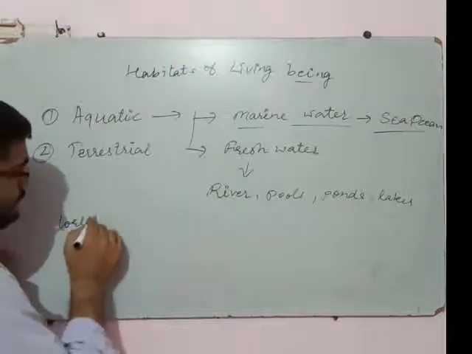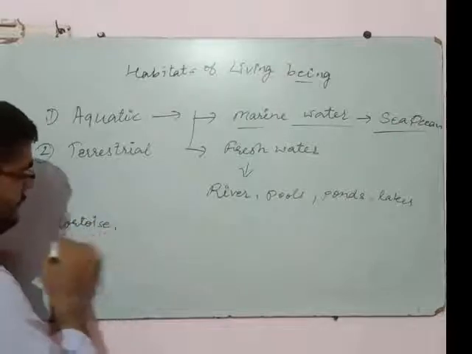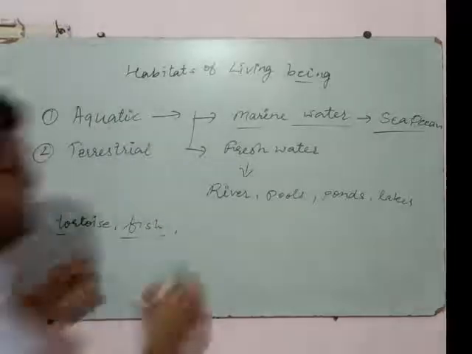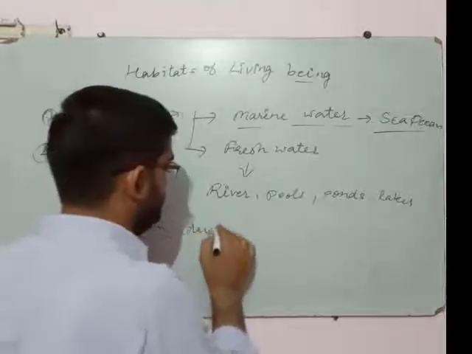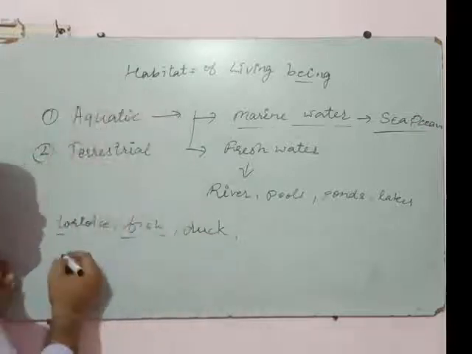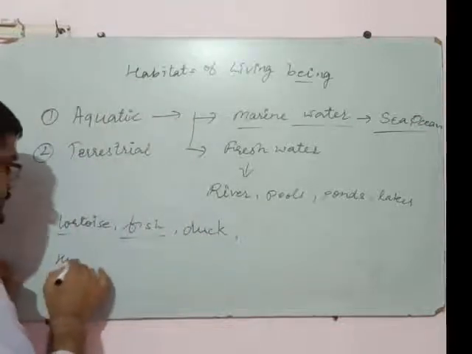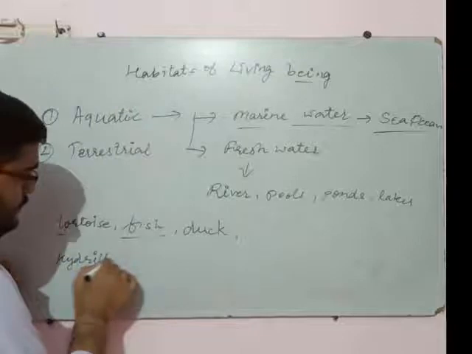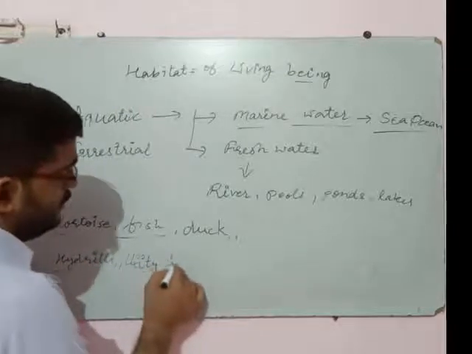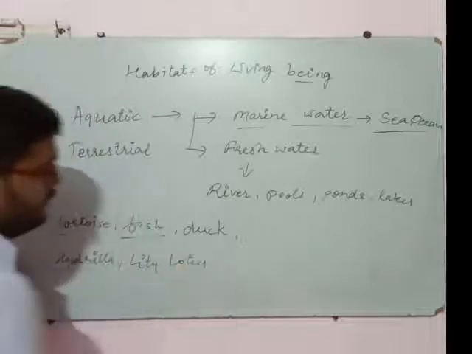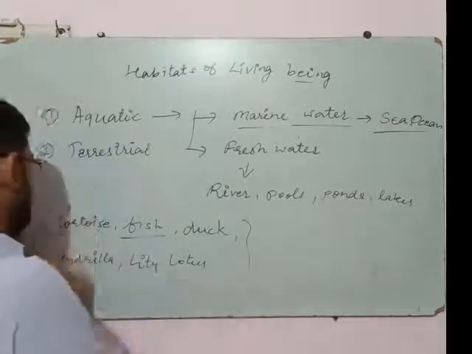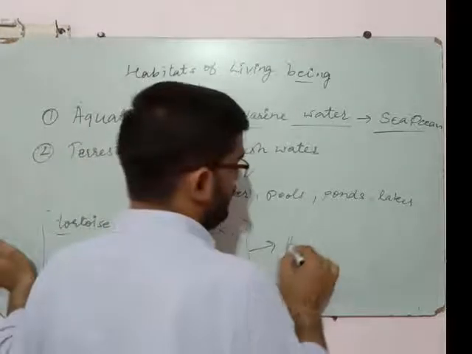Tortoise, fish, or we can say duck. Or what are the plants? Hydrilla, lily, lotus. These are the plants and animals that live in the freshwater habitat, and these plants are called hydrophytes.